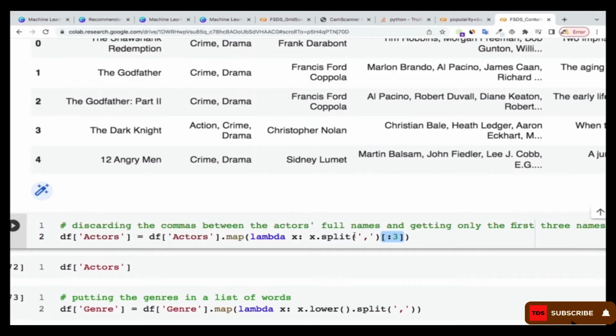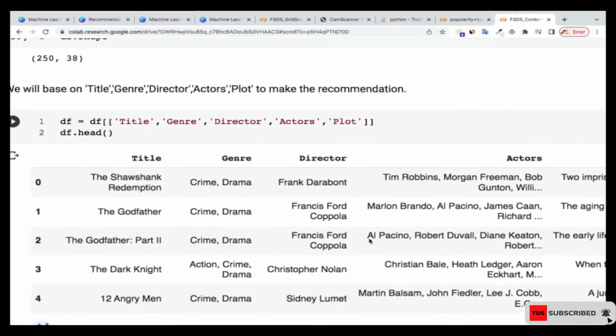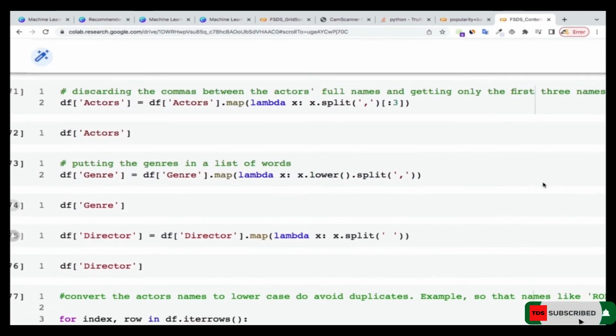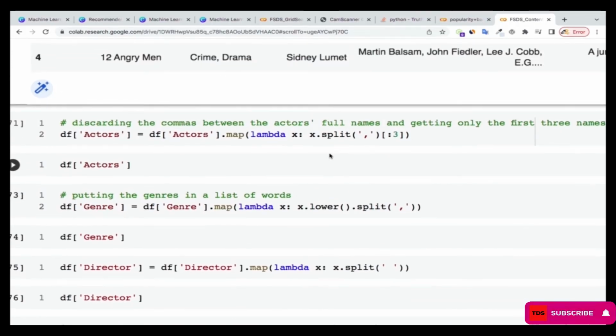So instead of top 3, you can just ignore that one. Okay, so that you use all the names over there to do it, right? Then I'm splitting it based on the comma that is in between them. So Tim Robbins is one actor, Morgan Freeman is one actor, and so on and so forth. So I'm doing that one based on the actors that are there, right?